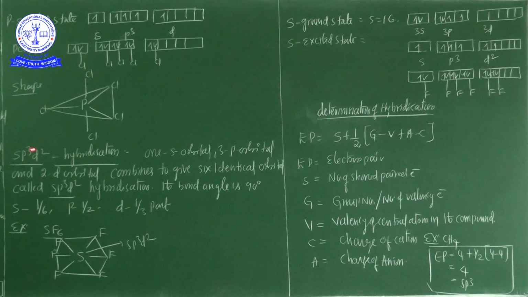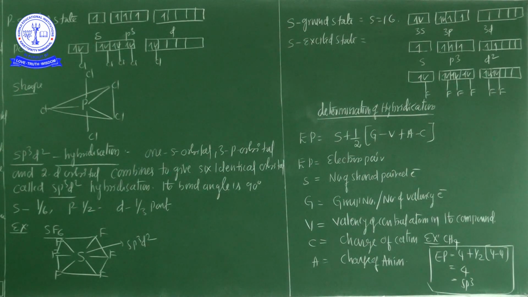Here 6 orbitals are involved in the hybridization. To calculate the percentage: s is 1/6 part, p is 1/2 part, and d is 1/3 part involved.